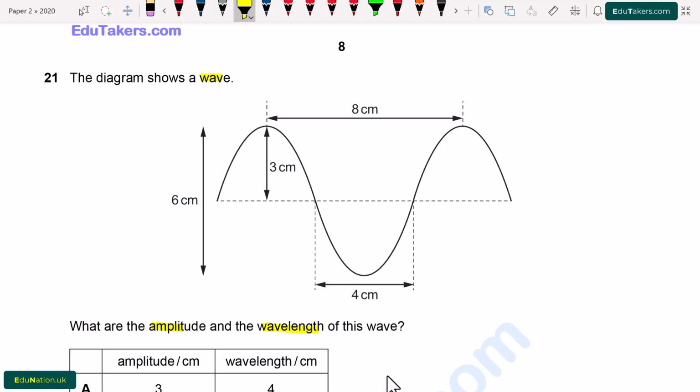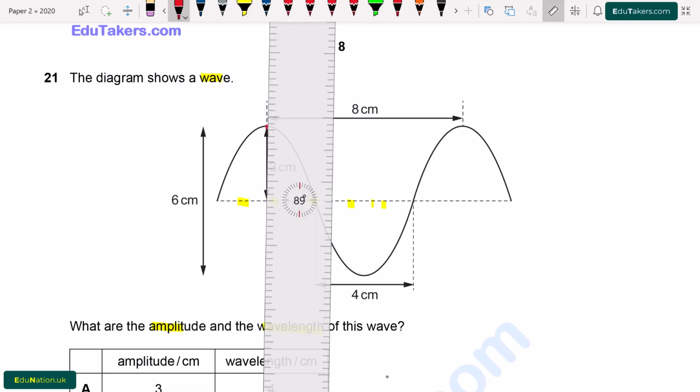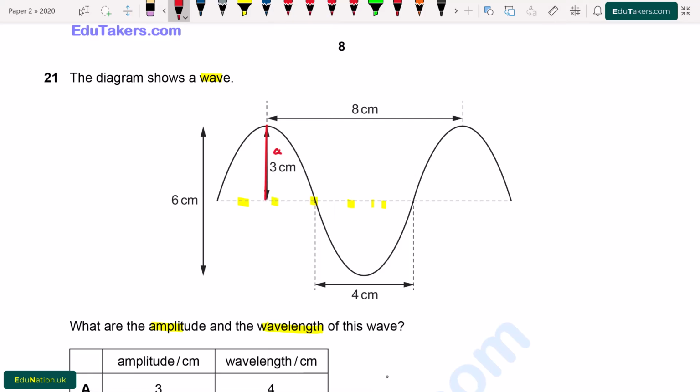Question number 21. The diagram shows a wave. What are the amplitude and wavelength of this wave? So here we have to find out the amplitude and the wavelength of this wave. So first of all, amplitude is the maximum displacement of a body from its mean position. Here mean position is shown by the dotted line. Now I am going to draw the maximum displacement of the body. So this is the maximum displacement of the body from mean position, which is known as amplitude. So amplitude is basically equal to 3 cm.